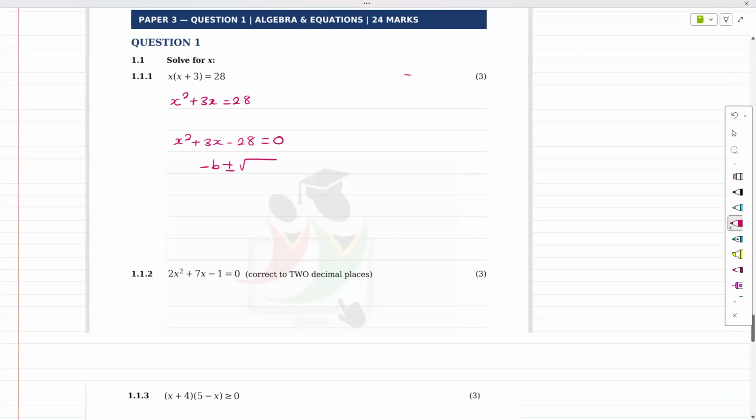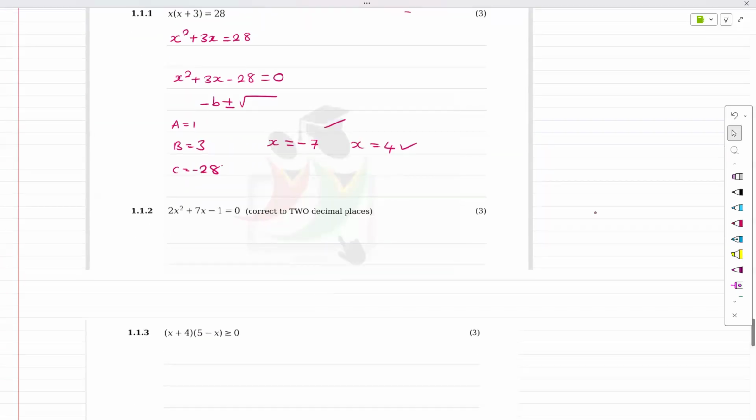You could use whatever you want to use, but I think the truth is A, B, and C. I'm not going to do the minus b formula because you guys are okay with that. We did quite a few, but that equals 4 as well, right? The next one, the moment you see 2 decimal places, it's the minus b formula. Done.